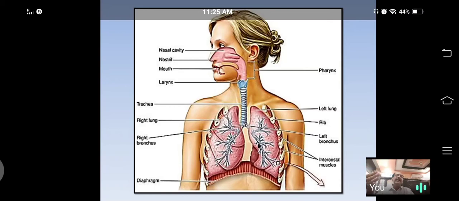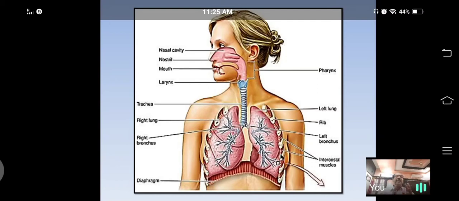Secondary bronchioles divide and produce fine branches called tertiary bronchioles. All the tertiary bronchioles terminate with tiny air sacs. Those tiny air sacs are called alveoli.